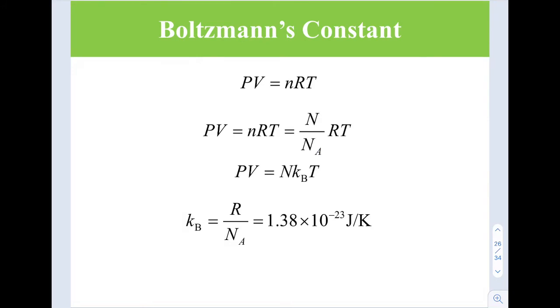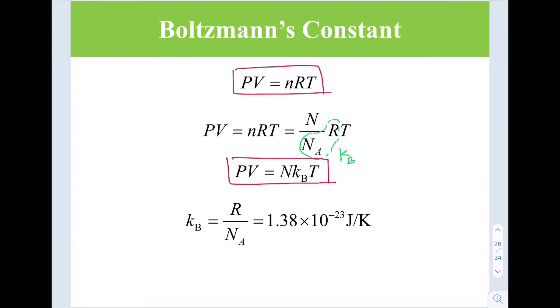N is the number of molecules. And then you have R over Na, which is the Kb. This is your Kb, Boltzmann constant. So the equation may now be rearranged as PV equivalent to NKbT. So you have two options, whether you want to use this or you may put it like this, either. Doesn't matter actually.